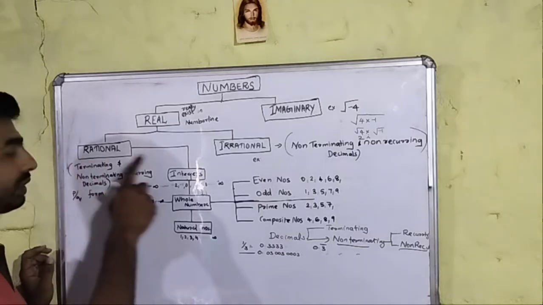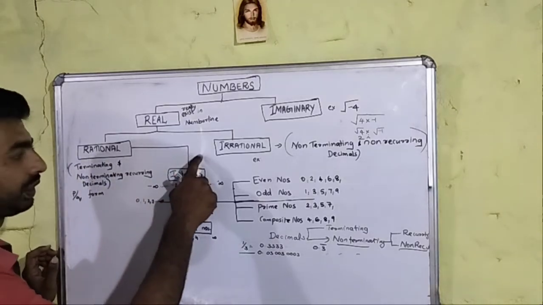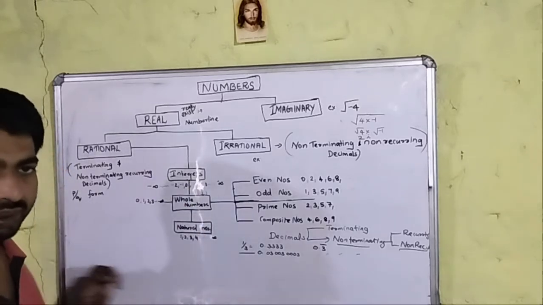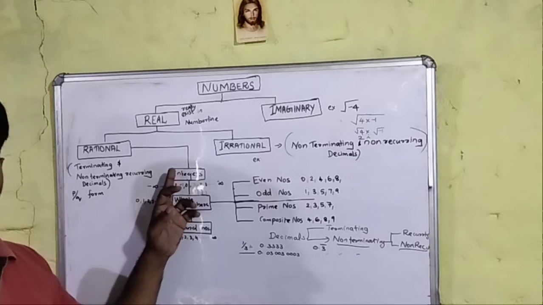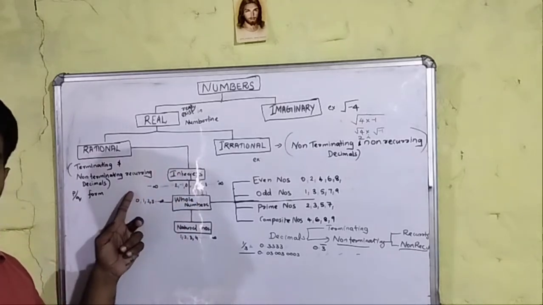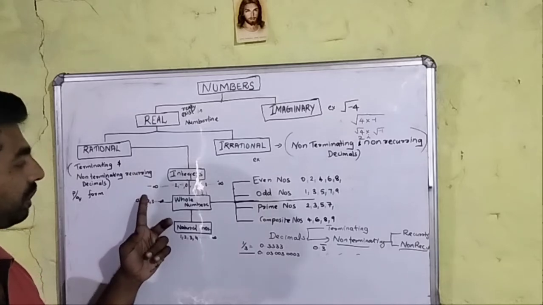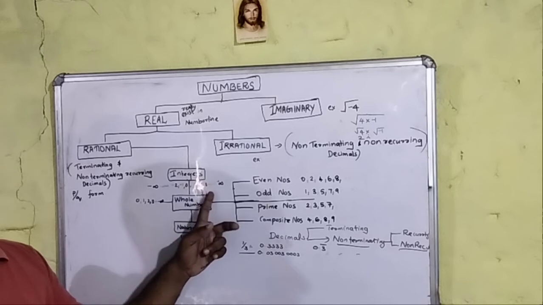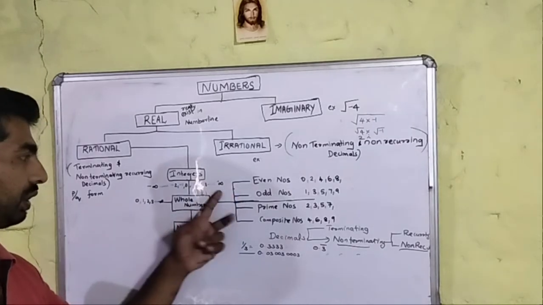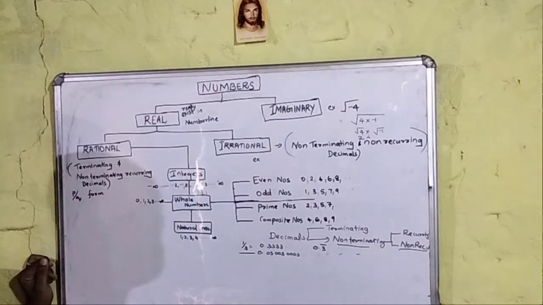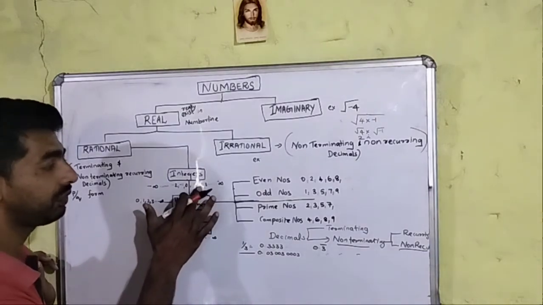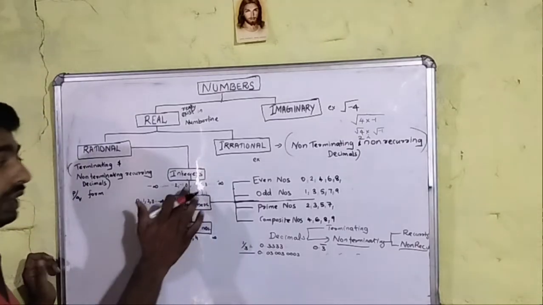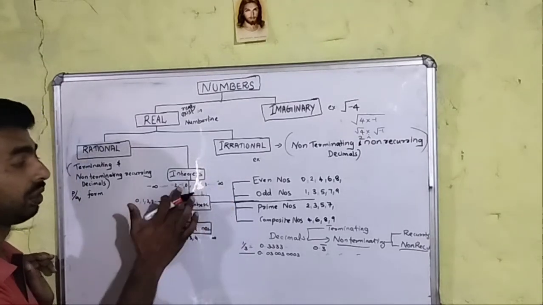Again, rational numbers are divided into integers, whole numbers and natural numbers. What do you mean by integer? Integers are the numbers which start from negative infinity, ..., -2, -1, 0, 1, 2, 3, like that up to positive infinity. Is there any integer in between 1 and 2? No. There is no integer in between 1 and 2, or 2 and 3, or 0 and 1.